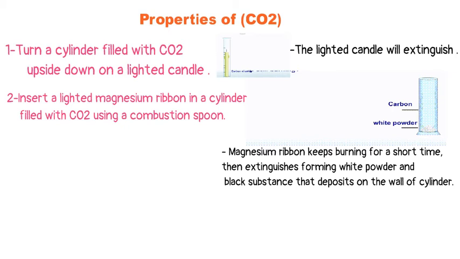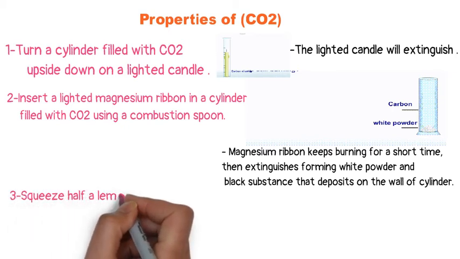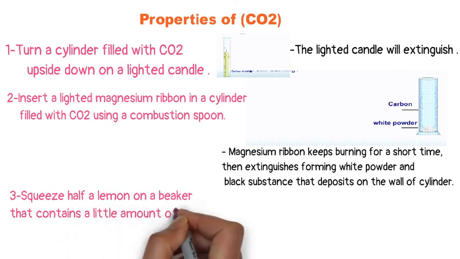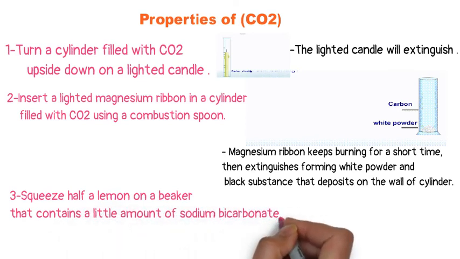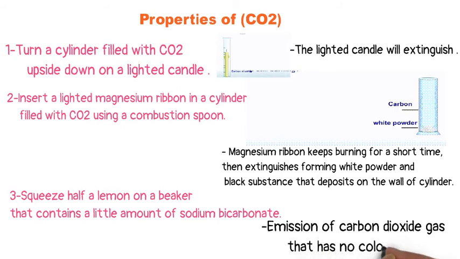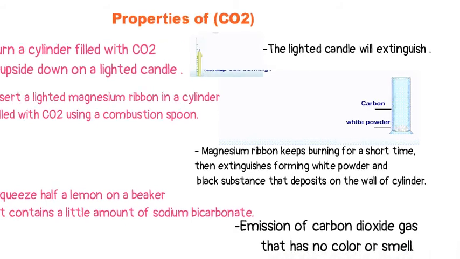The last one here, when we squeeze half of a lemon on a beaker that contains a little amount of sodium bicarbonate, we will find emission of carbon dioxide gas that has no color. These are the activities from which we can conclude the properties of carbon dioxide gas.